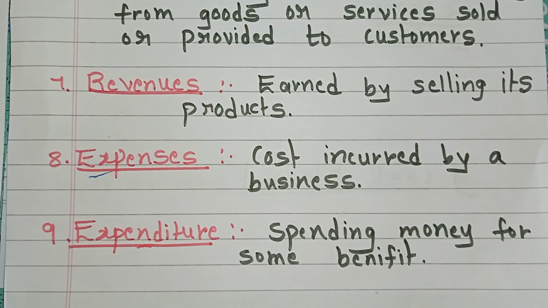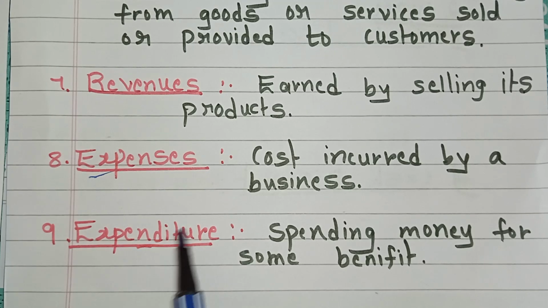These are the expenses. Or we can take the example of rent also, or salaries to the employees. These are expenses. This is the cost incurred by the business in the process of earning revenue. If you are earning revenue, there will be expenses, right? Okay, this is about expense. I hope this point is clear to you all.